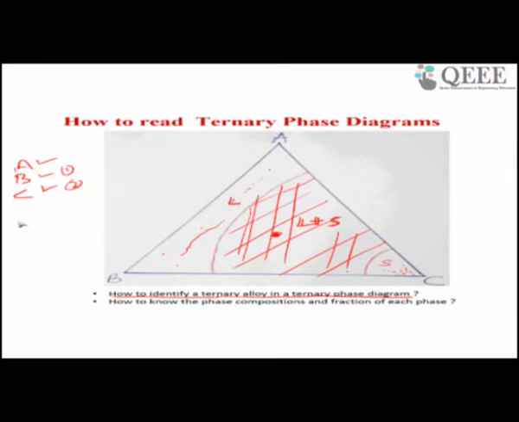This point may be some fraction of A, some fraction of B, some fraction of C. How to read that is important to know. First is how to know the composition of A, composition of B, composition of C. Second is how to know the phase composition. Suppose you have A, B, C, how to know?